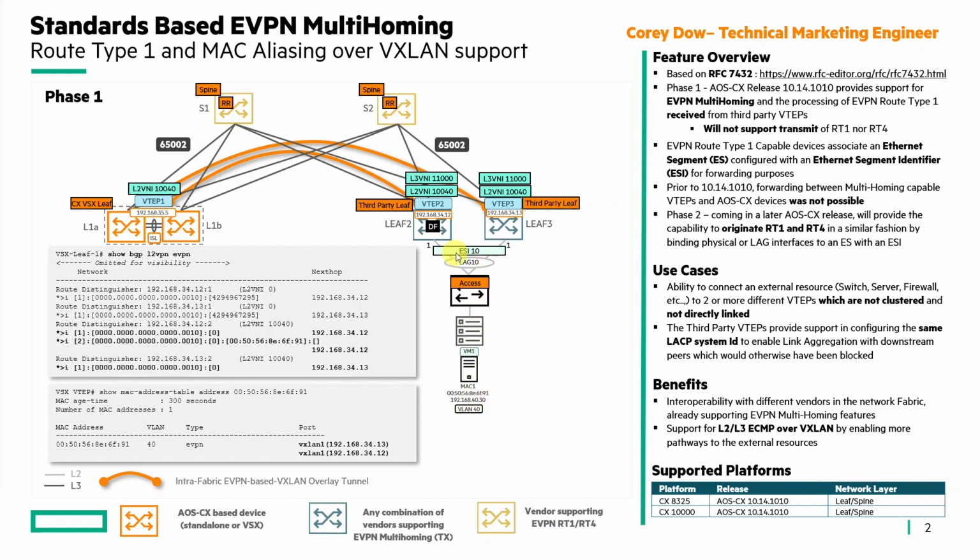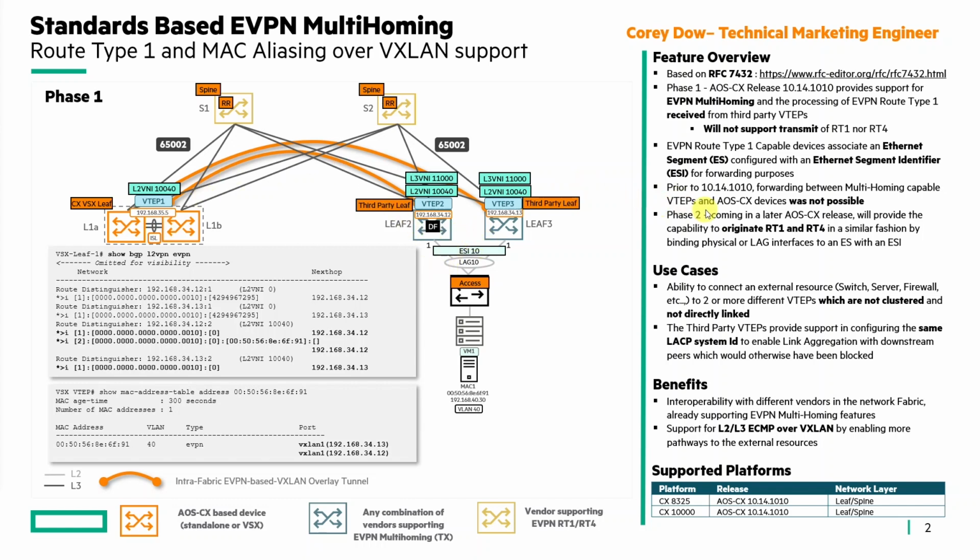So this is virtualized at layer 2, where the routers establish a common Ethernet segment with Ethernet segment identifier 10 and associate the same LACP system ID, which load balances the traffic through the fabric. And the two VTEPs on the right, VTEP2 and VTEP3, transmit route type 1 and route type 4 to advertise the shared Ethernet segment to other VTEPs in the fabric.